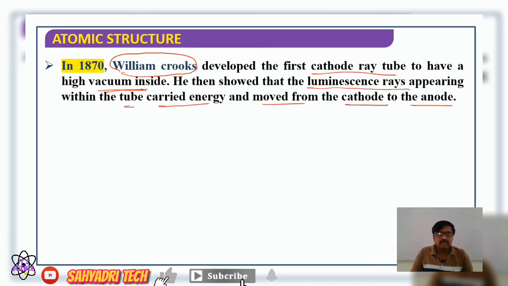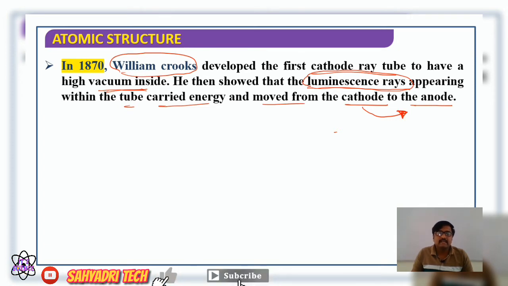So William Crookes conducted an experiment. He developed a discharge tube and noticed luminescent rays appearing within the tube, which carry energy, and they are moving from cathode to anode.